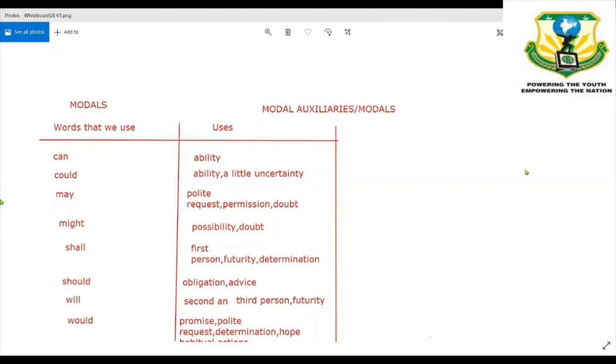And tomorrow there will be a quiz on these modals. Get ready for that, guys.